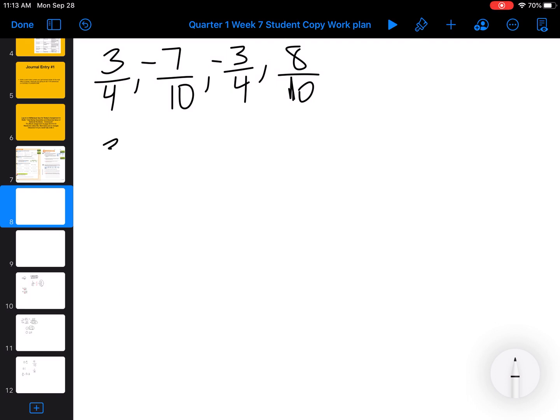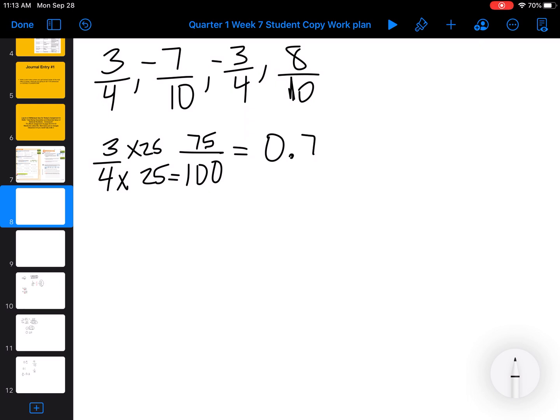Because if I have 3/4, we just did that one in another problem. 4 times 25 equals 100. So 3 times 25 equals 75. So when I have 75 hundredths, that's 0.75. Now, when the denominator is 10, so right here, you would put first your negative 0.7 in your 10th spot.